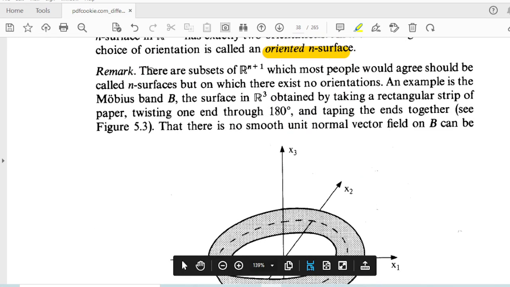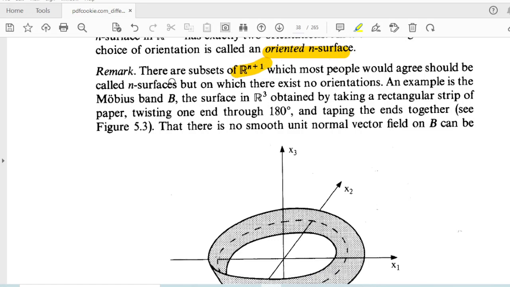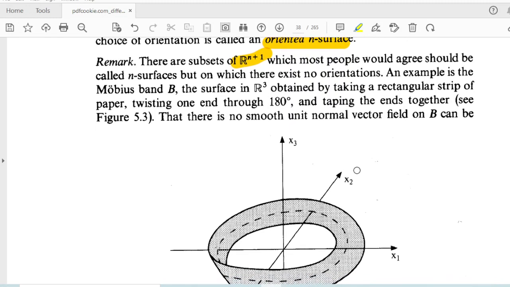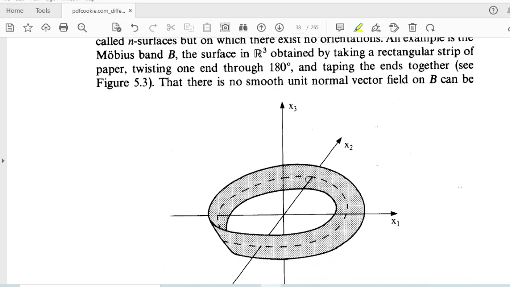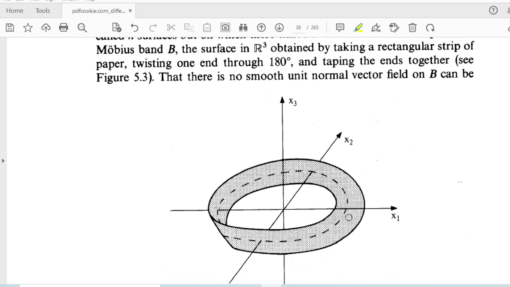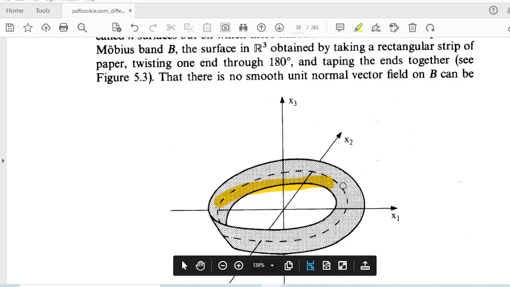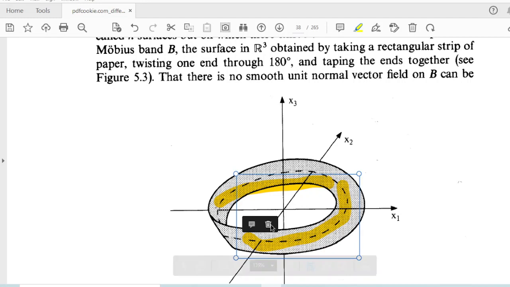Let us see a remark. There are subsets of R^(n+1) which most people would agree should be called n-surfaces, but on which there exist no orientations. An example of this is the Mobius band. It is an example with no orientations. We know a Mobius band is a strip, like an ordinary watch strap, but we twist it one time. When we twist it one time, we get this one.